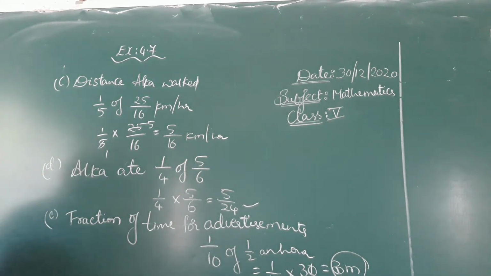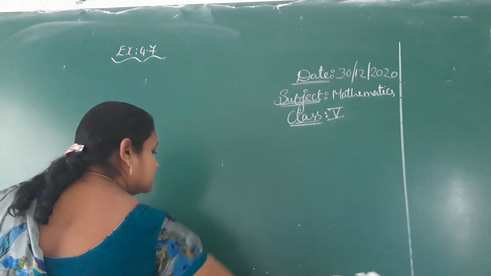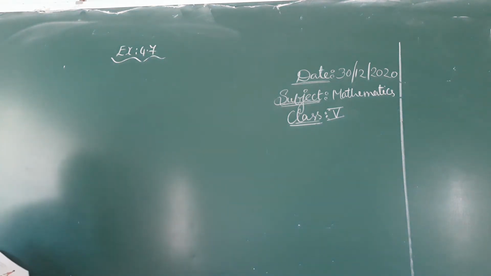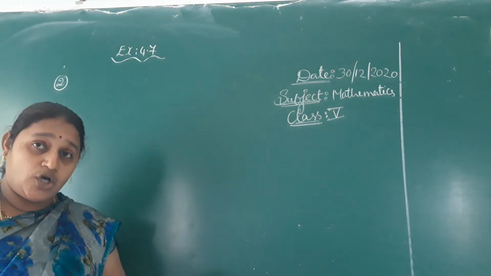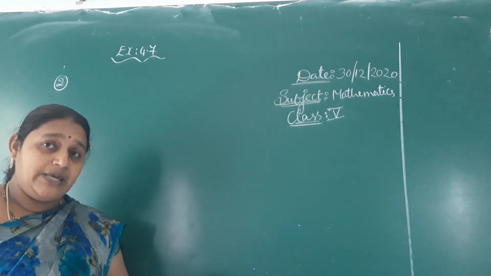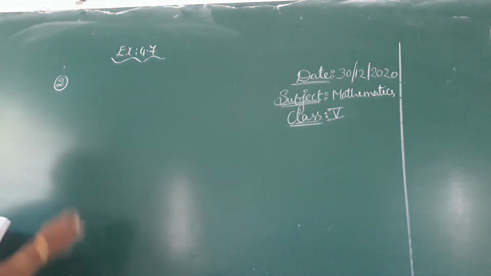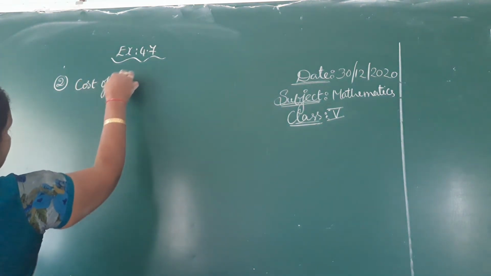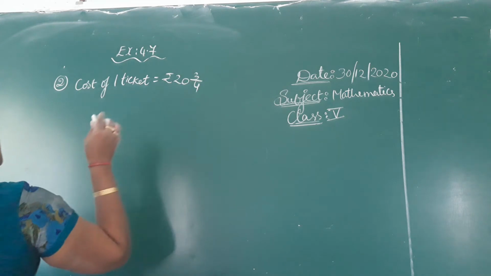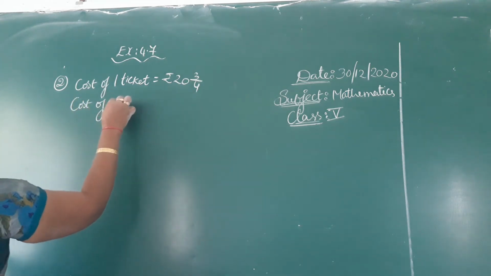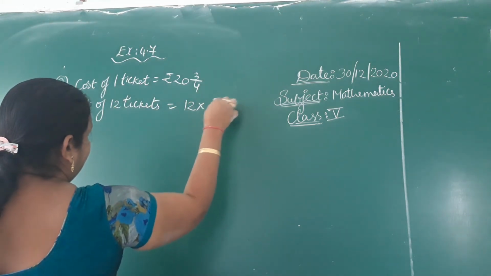See the next one. Second one. 12 boys go to a circus. Each ticket costs 20 3/4 rupees. How much do they have to pay in all? That means the cost of one ticket was given. It's nothing but 83/4. They are asking us to find the cost of 12 tickets. So 12 into 83/4.